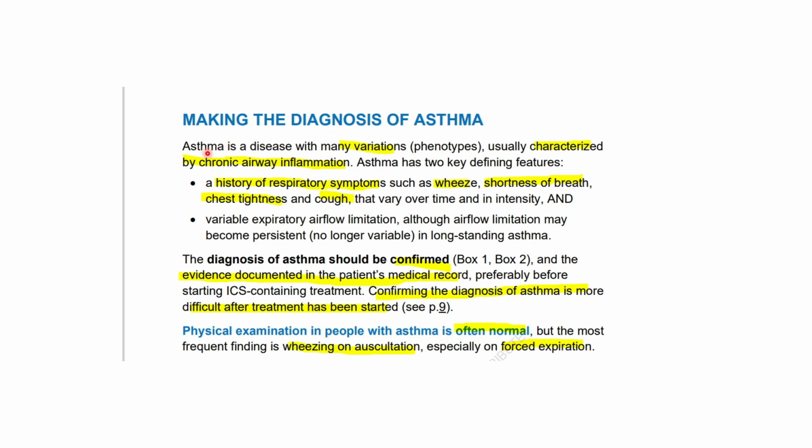Making a diagnosis of asthma. Asthma is a disease with many variations, usually characterized by chronic airway inflammation. So, a history of respiratory symptoms like wheezing, shortness of breath, chest tightening, and cough is important. They will do other tests to confirm the diagnosis of asthma, such as spirometry, and we'll talk about this later. Physical examination is usually normal, but sometimes we can see wheezing on auscultation, especially in forced expiration.